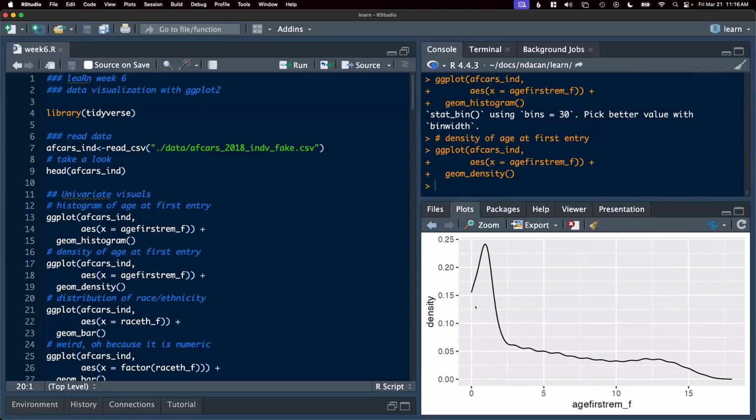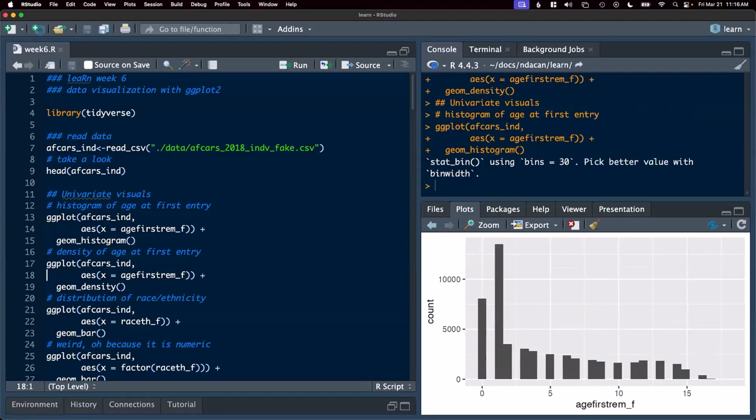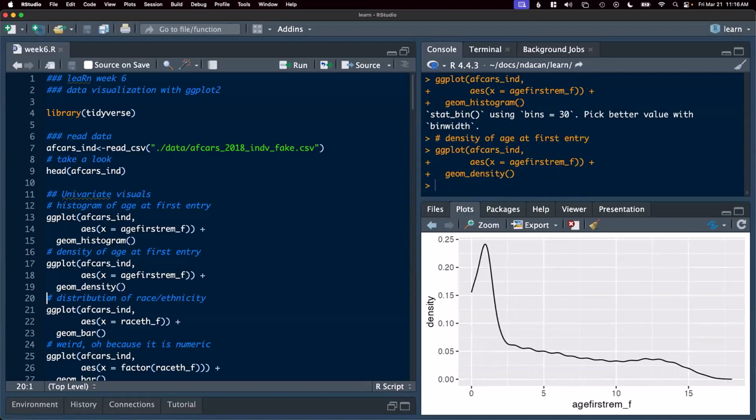But now we have a different feature of the data. A density plot can be read similar to a probability distribution in that the area under the curve of this density must equal 1. So we can read this as if we took, for example, drawing a line at age equals 1 or 2, we could then imagine what the area under this zone of the curve is to get a sense of what proportion of the data falls in that range. So histograms and densities show us really similar sets of information, depending on how you want to look at it.